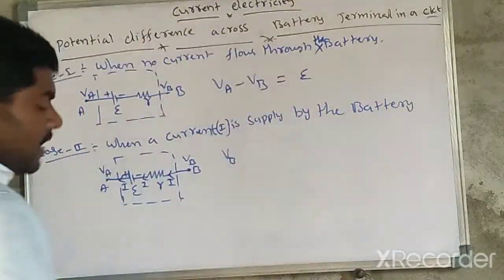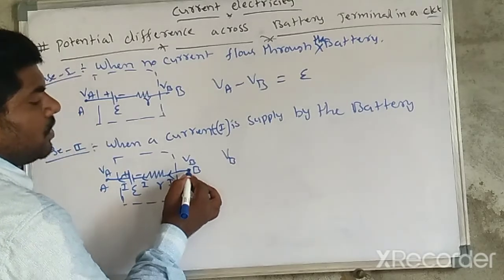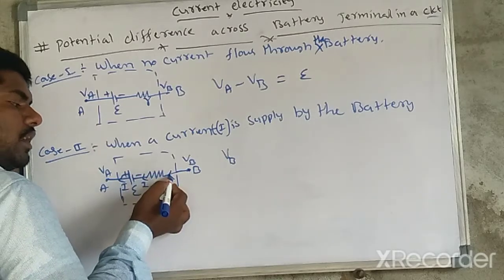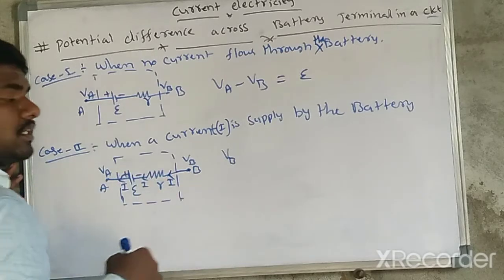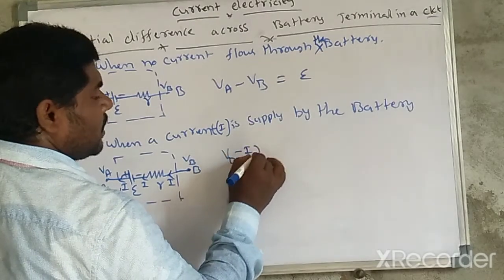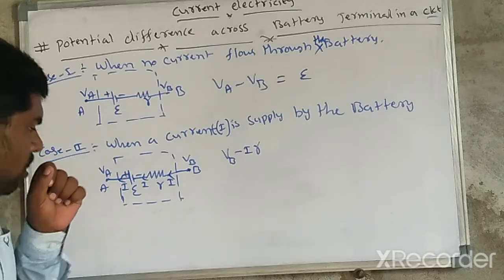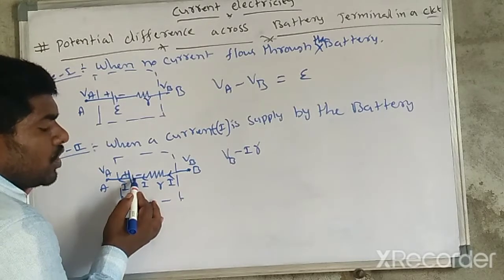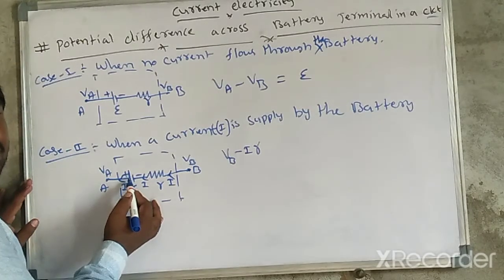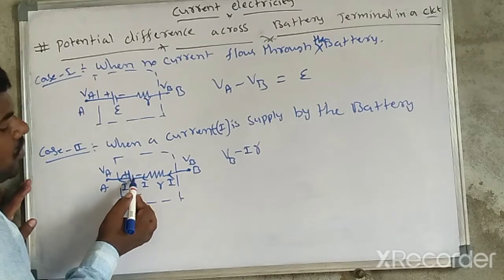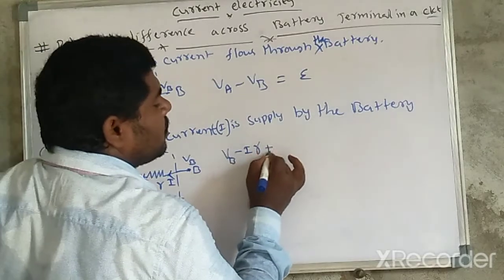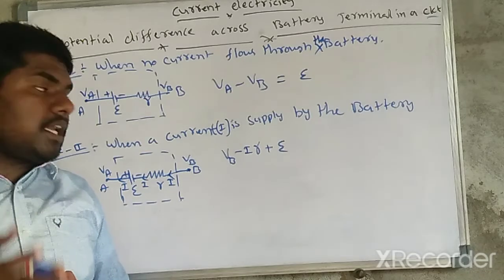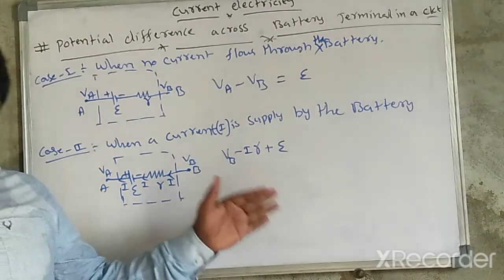So here you write the first terminal VB. Your path direction is B to A and your current is also moving B to A, both in the same direction, so minus IR, the current times the resistor. And the EMF: here the current moves from lower to higher potential, negative to positive, so in that case you write plus EMF. If the current moves higher to lower, you write minus EMF. We'll discuss the next case also.